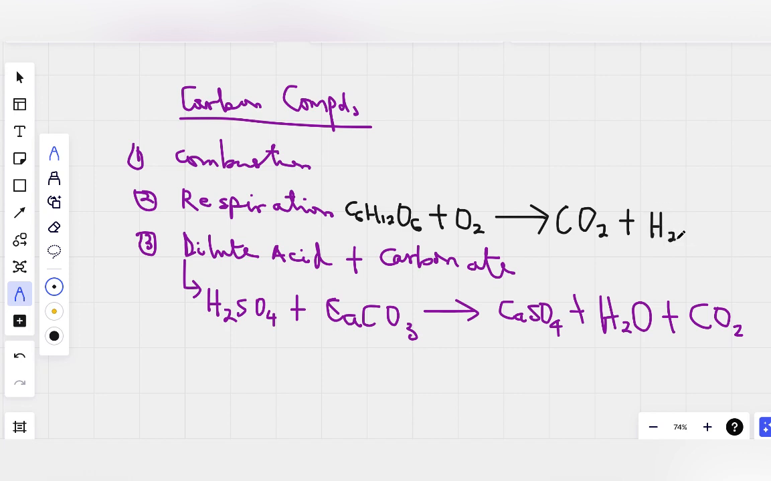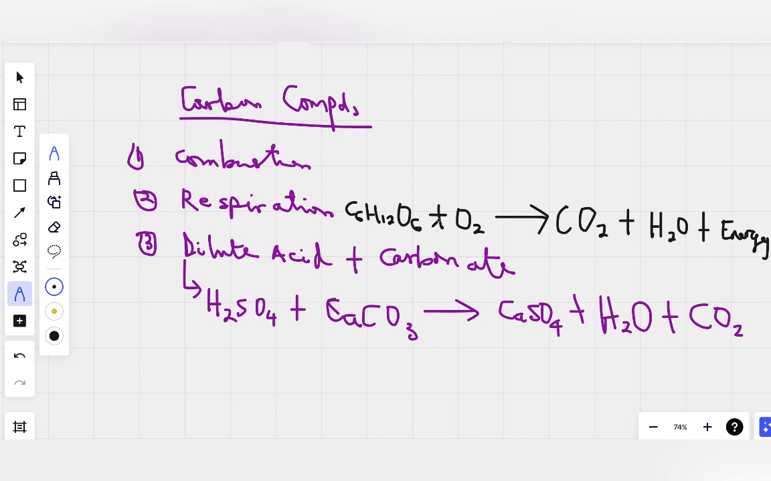So we see respiration is a process by which carbon dioxide is released to the atmosphere. The reaction of acid with carbonate is also a process by which carbon dioxide can be released to the atmosphere. Okay?